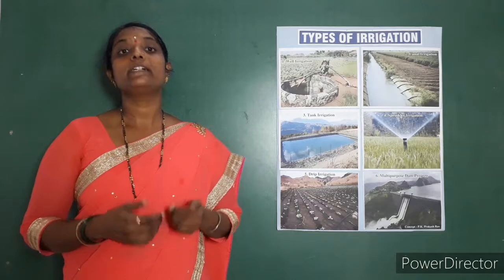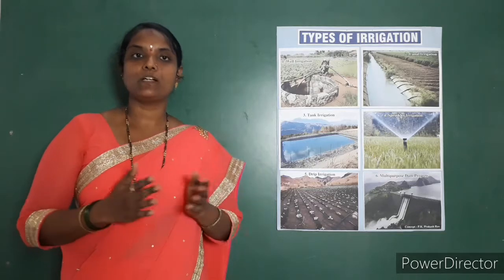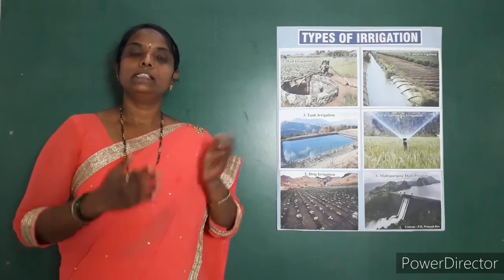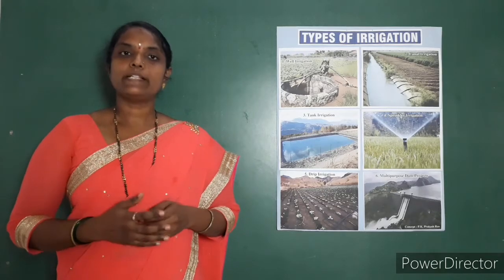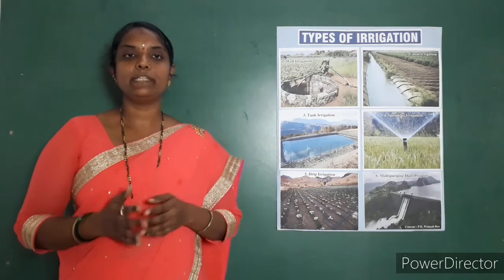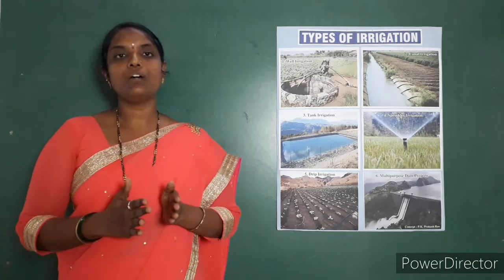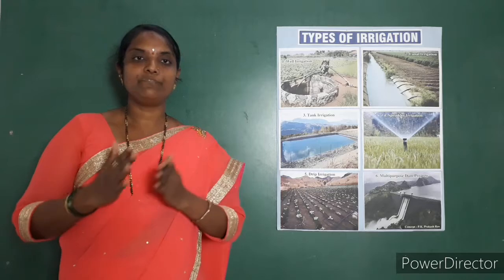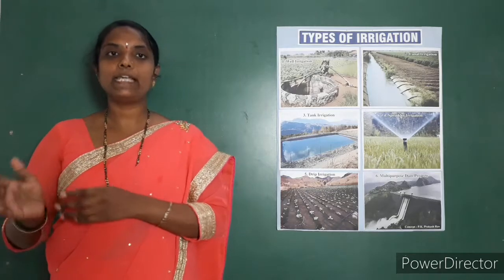Now let us discuss the means of irrigation, or types of irrigation. What is irrigation? Irrigation means the process of providing water to crops and plants in the fields through human efforts.